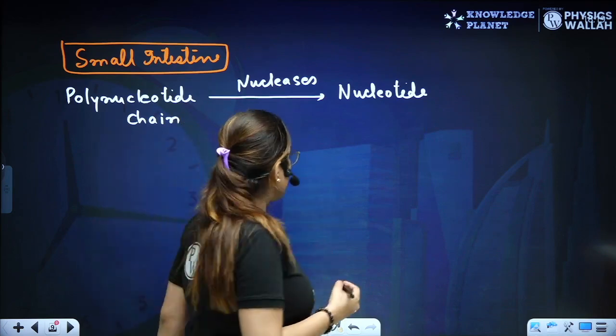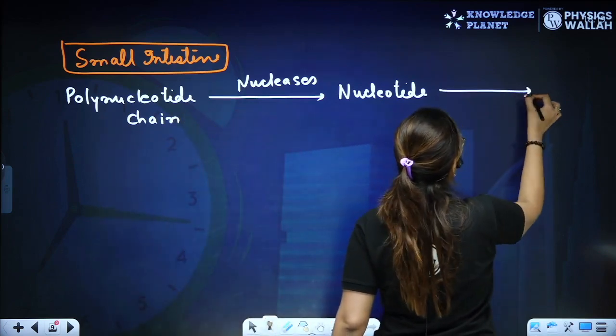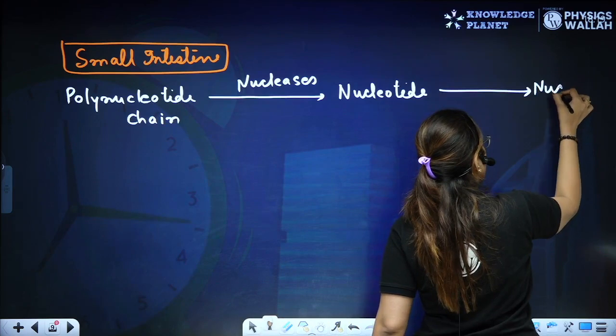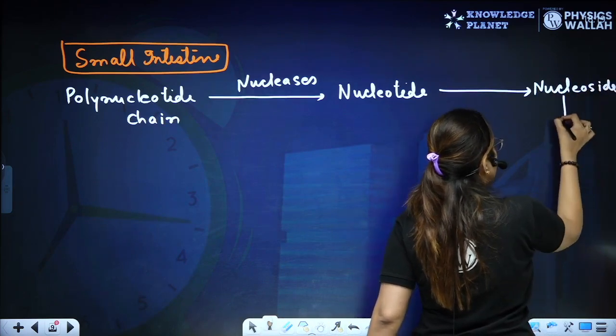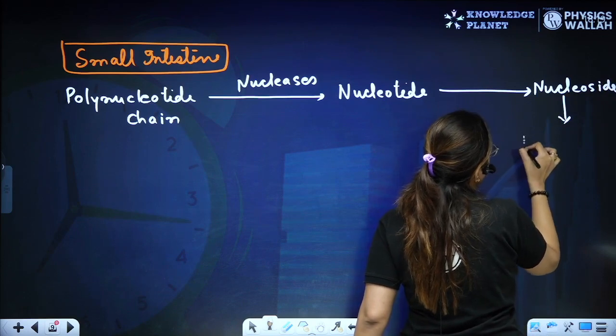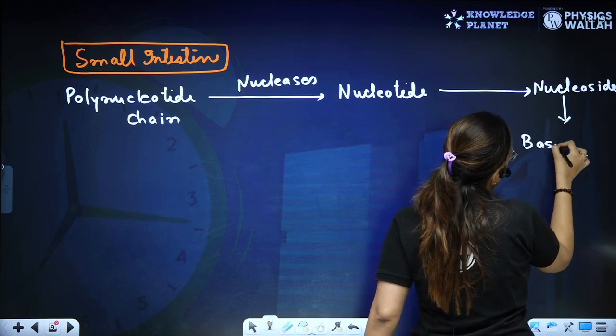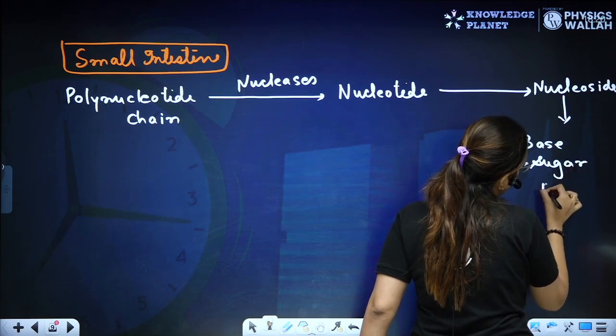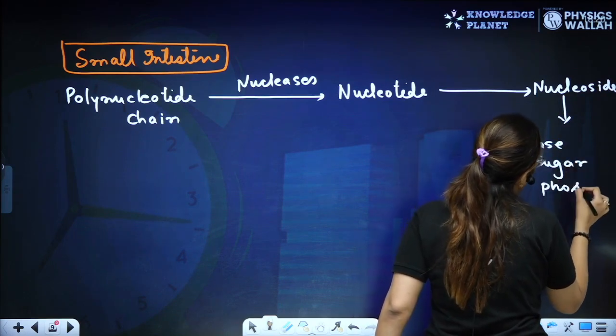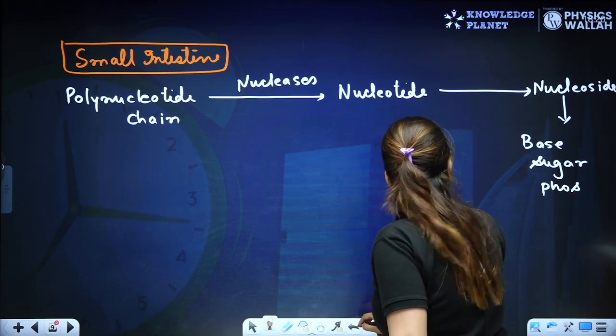Right? This nucleotide is broken down into nucleoside. And then it is further broken down into the base, the sugar, and the phosphate. Sorry, base and sugar only. It doesn't have phosphate, right?